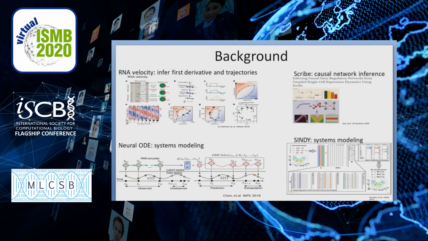Currently, for single-cell RNA sequencing, many algorithms exist for inferring pseudotime trajectories from the data. RNA velocity is one of the interesting ones because it has the ability to infer the rate of transcription from the data, and cell trajectories can then be inferred from a Markov diffusion process. Scribe is an algorithm that extends upon RNA velocity, where it can infer the causal gene regulatory networks from time series data. And a natural follow-up to causal network inference is to model the system dynamics.